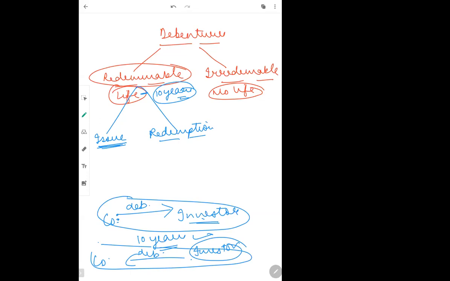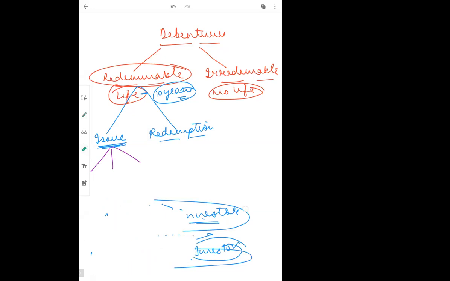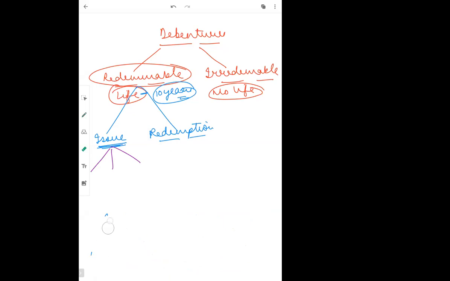debentures. Okay. Now, moving further, when we talk about issue of debentures, this issue of debentures can happen in three ways. In three ways, matlab, it can happen on par, it can happen on premium, it can happen on discount. Now, what does that mean? Suppose the face value of a debenture is 10 rupees. Something which is valued at 10 rupees and it is being sold also at 10 rupees, it is known as debentures are given at par.